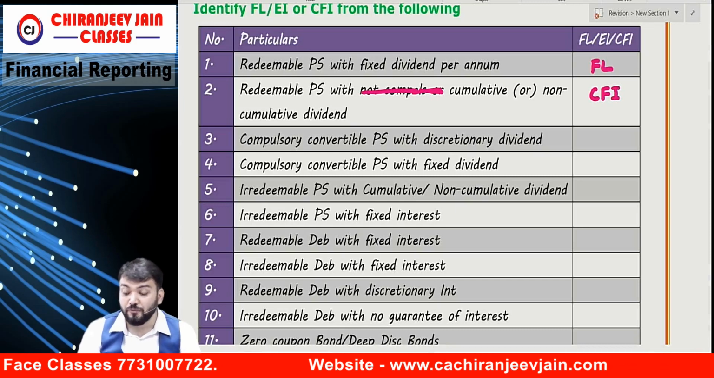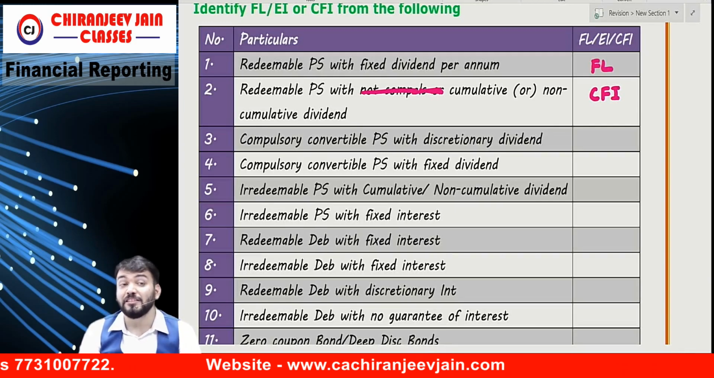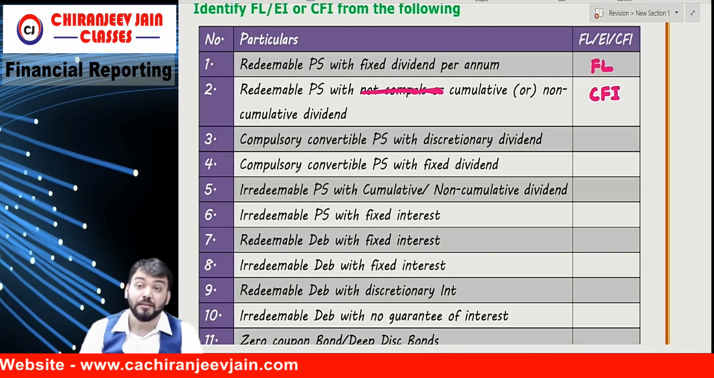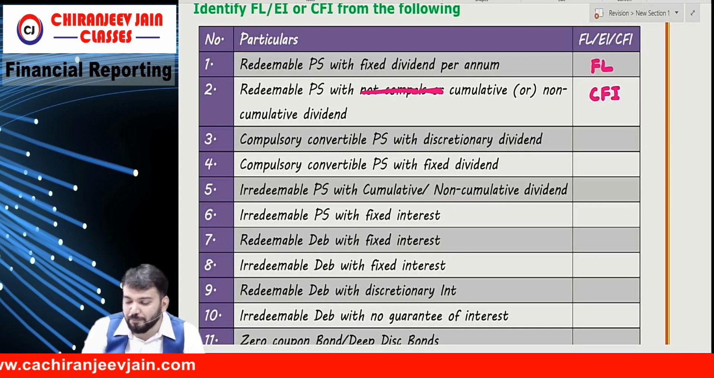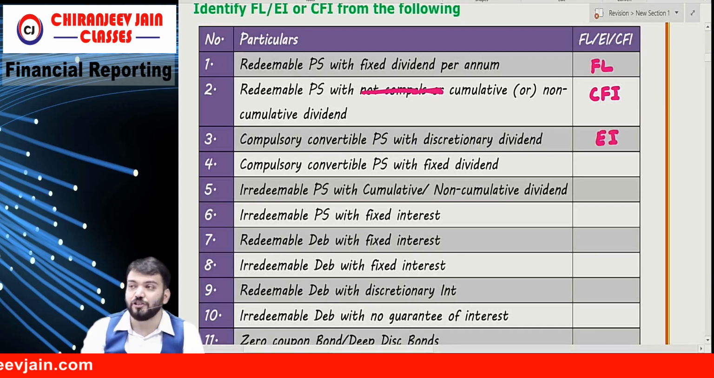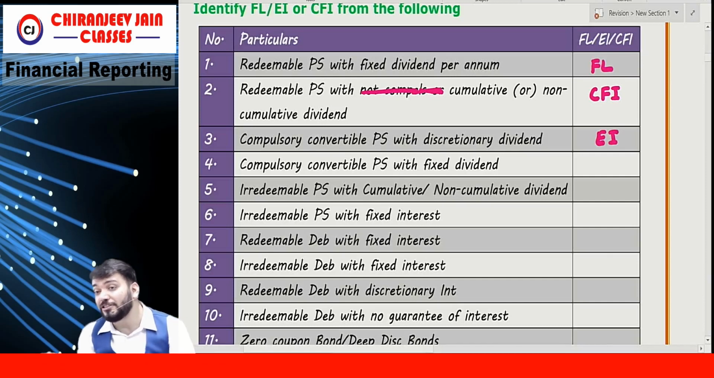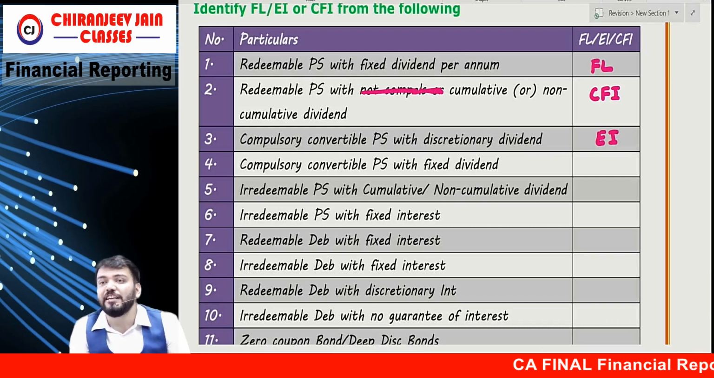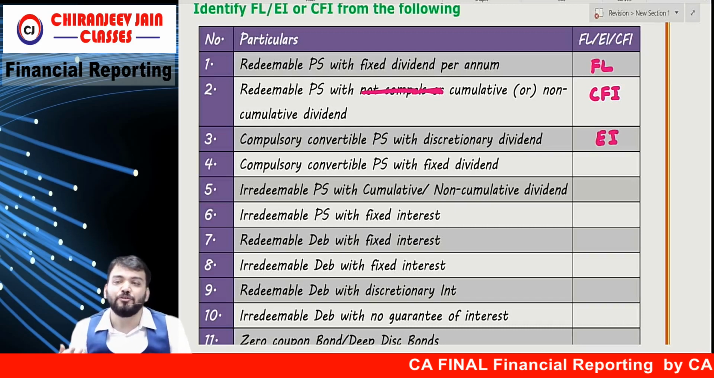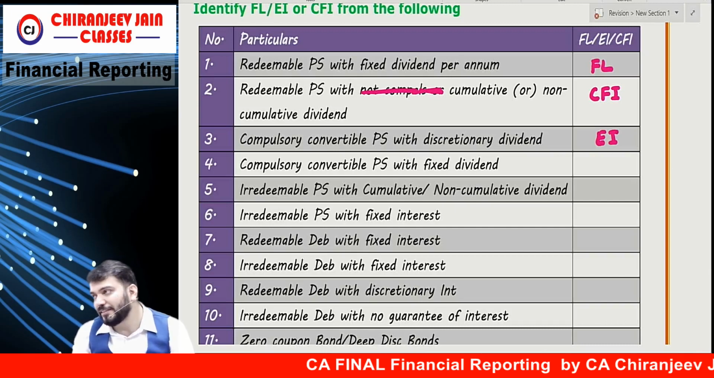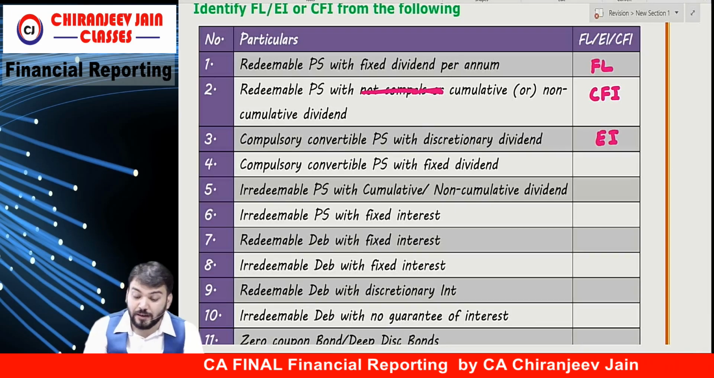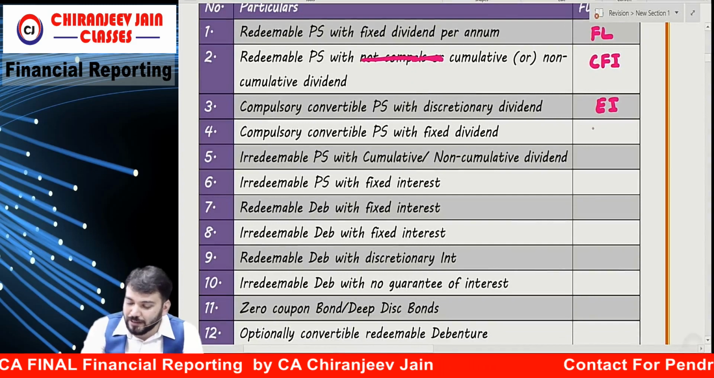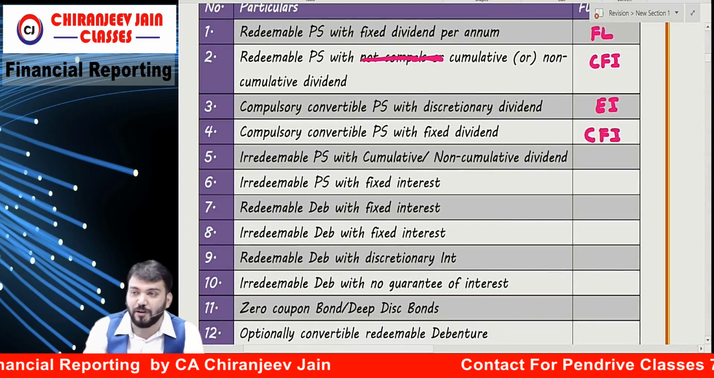Compulsory convertible preference share with discretionary dividend. With discretionary means company can deny what? Dividend. But this is what? Compulsory convertible. So it becomes pure equity instrument. Compulsory convertible means company will deny principal amount. With the discretionary dividend means company has a right when to pay, when not to pay dividend. Correct? It becomes equity instrument. Compulsory convertible preference share with fixed dividend. It becomes compound financial instrument. I think now you are understanding.